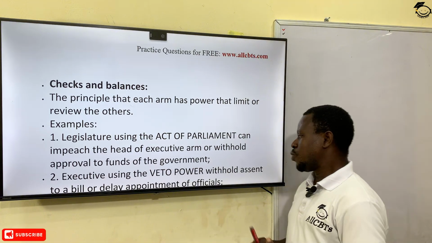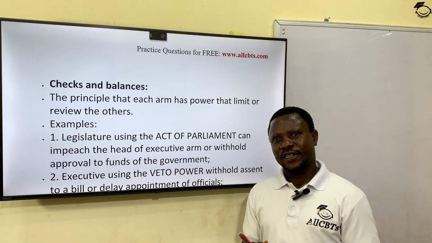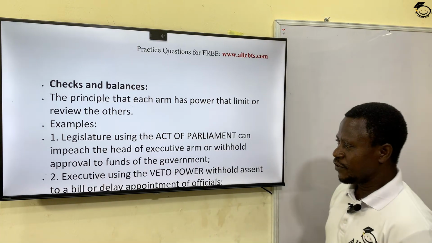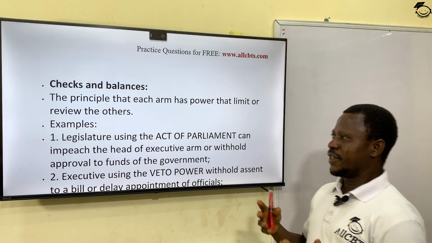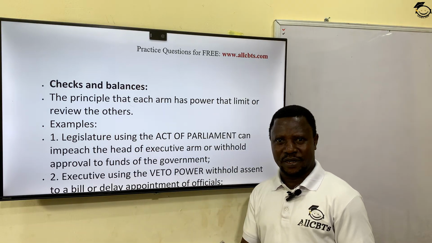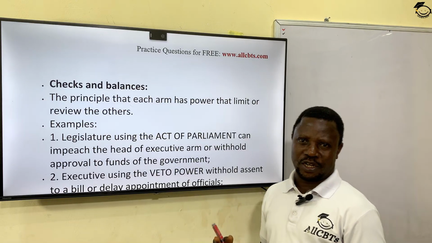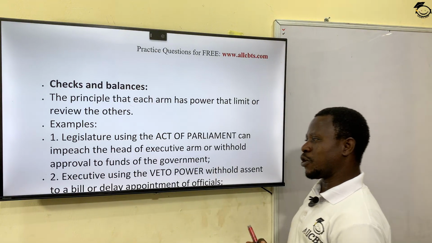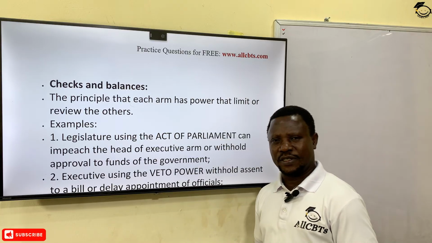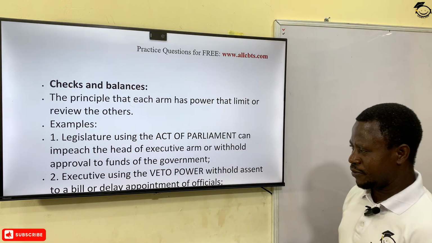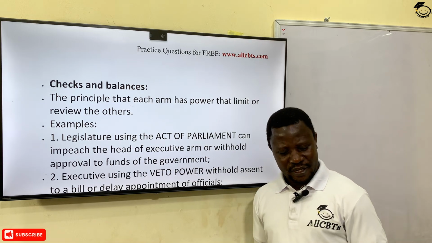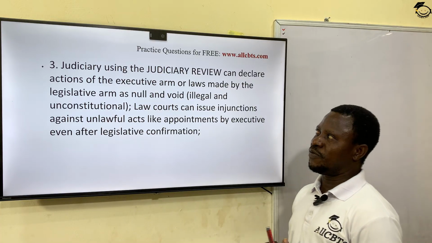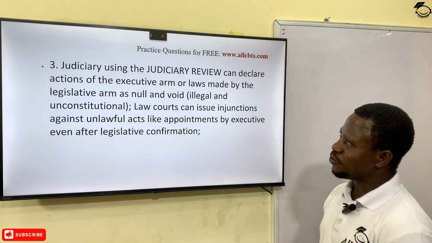Veto power. With this veto power, the executive can check the other two organs, I mean legislature and judiciary. Okay? For instance, with the veto power, the executive can withhold assent to a bill. When a bill must have been passed by the legislature, the executive, under veto power, can withhold assent from turning that bill to become law until certain processes are undertaken before the bill can become a law. Also, the executive can delay the appointment of governmental officials, because that is within the purview of the executive veto power. You may ask, what about the judiciary?